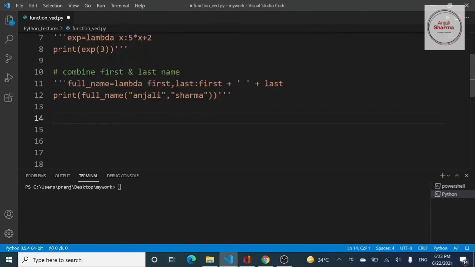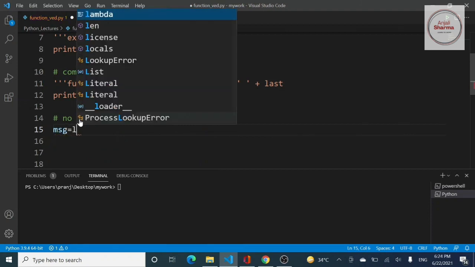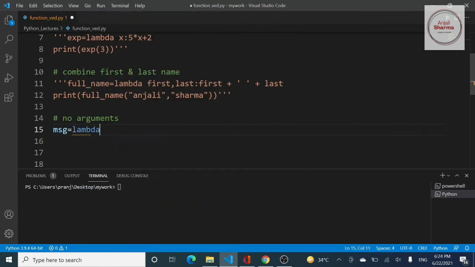Now let us move to our next example. Here I will write a lambda expression which is a parameterless lambda function, that is a function that has no arguments. It will be a function that returns a message, so I will call it message, and write the lambda keyword.